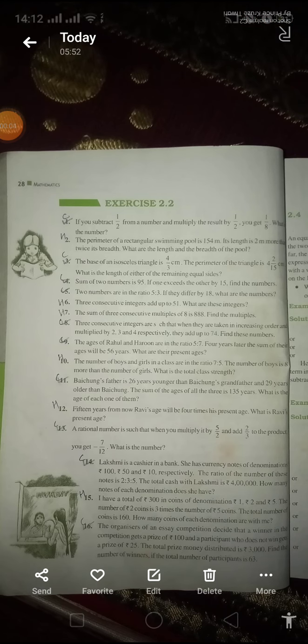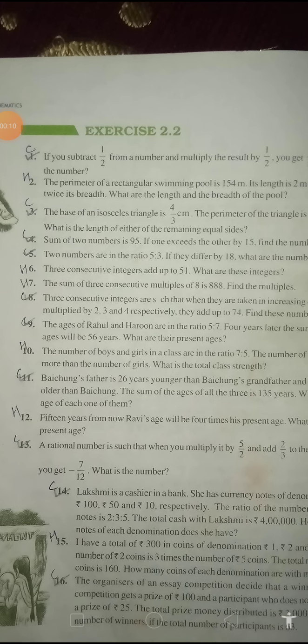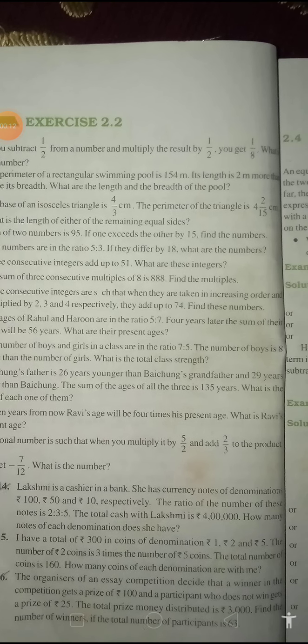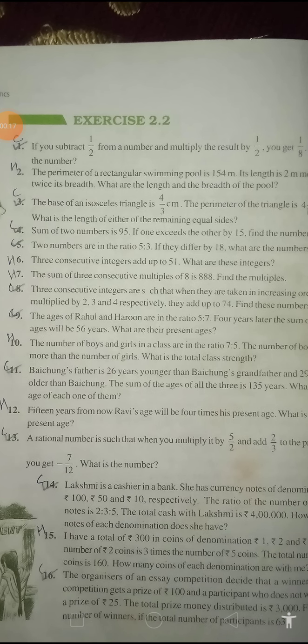Today we'll discuss question number 9 of exercise 2.2. Learning question. You can see here, I'm zooming it out. The ages of Rahul and Harun are in the ratio 5:7. 4 years later, the sum of their ages will be 56 years. What are the present ages?